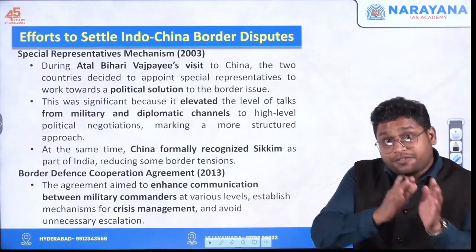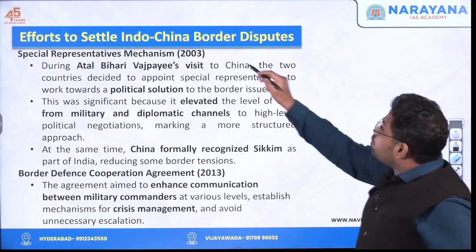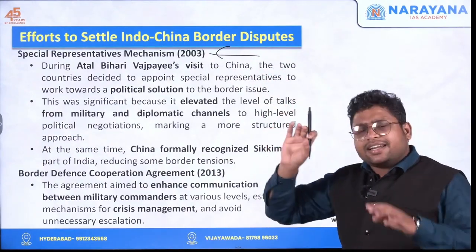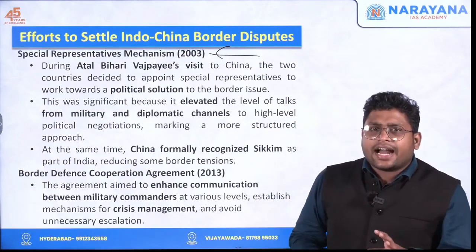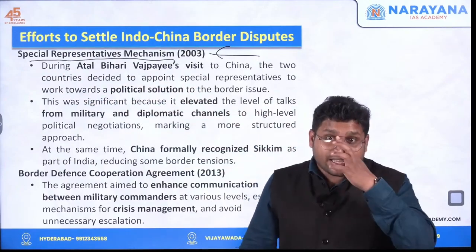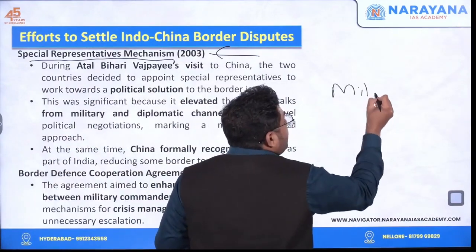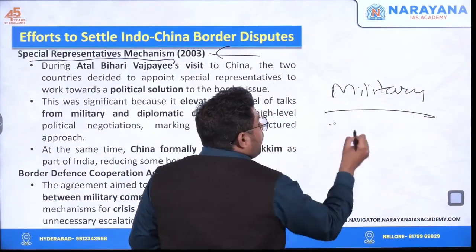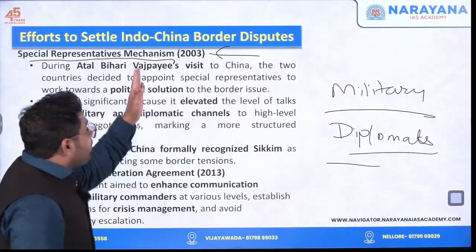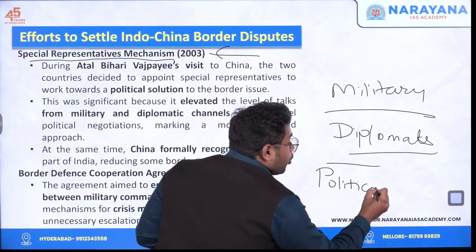Now, after that came a new era in this boundary dispute, wherein in the year 2003, Atal Bihari Vajpayee visited China. And in this visit, it was decided that we will have a special representative mechanism. Now this is very interesting. Earlier, we were trying to solve this boundary dispute either through our military or through our diplomats. But now it was decided that we will try to solve it through political means. So we are sending political representatives.